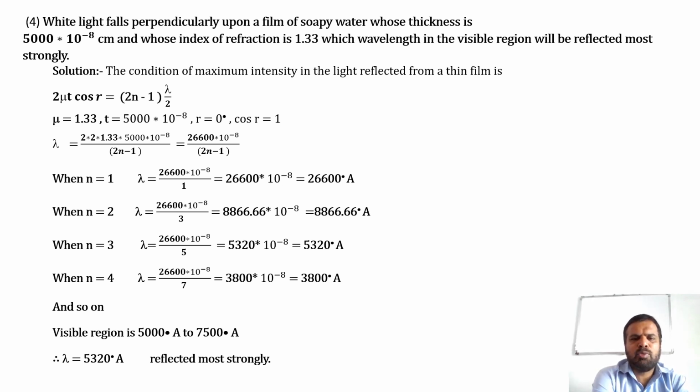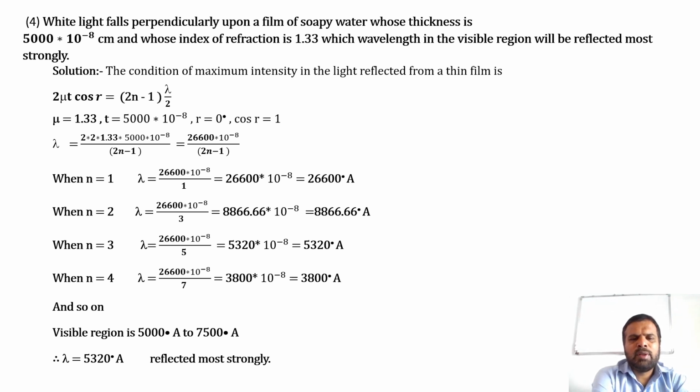When n is equal to 3, lambda is equal to 26,600 into 10 raised to minus 8 divided by 5. That is equal to 5,320 into 10 raised to minus 8. That is equal to 5,320 degree angstrom. When n is equal to 4, lambda is equal to 26,600 into 10 raised to minus 8 divided by 7.